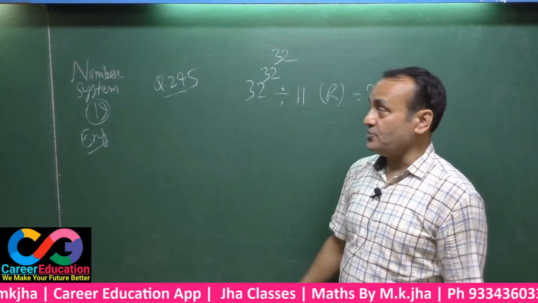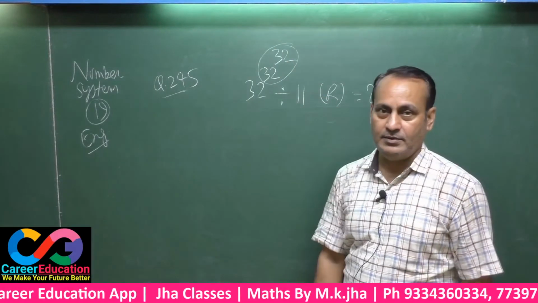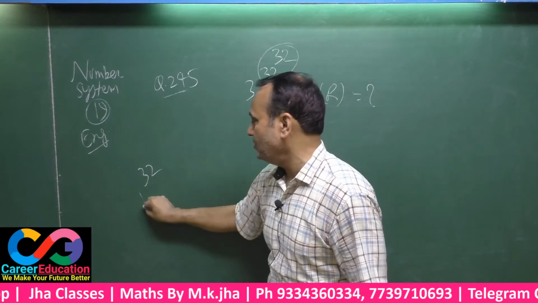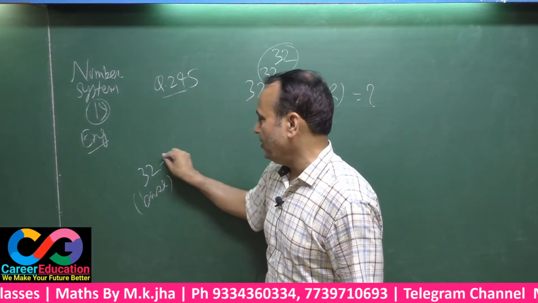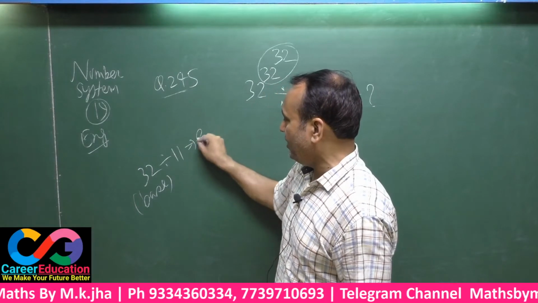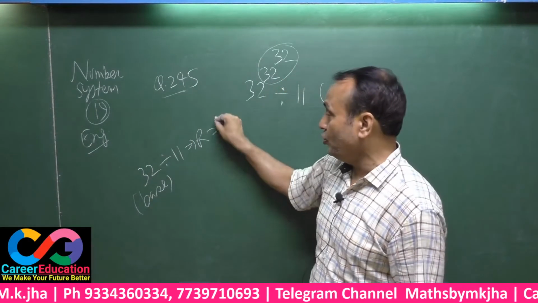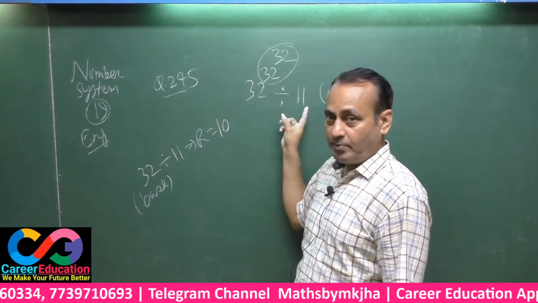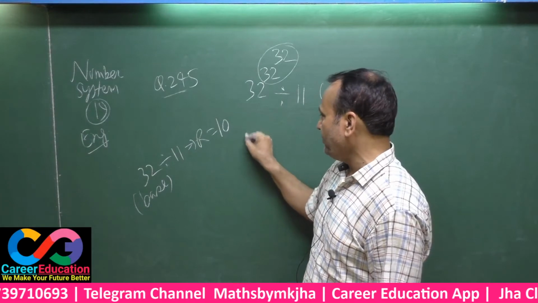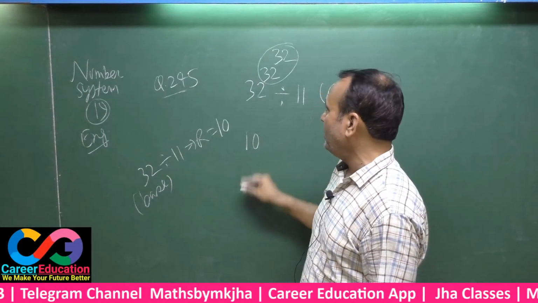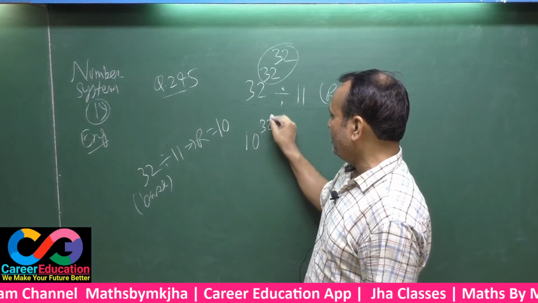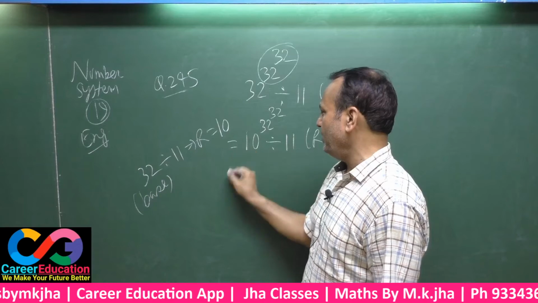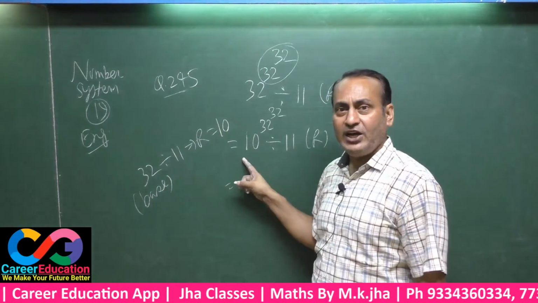For such type of question, since the power is very big, you have to divide this 32, the base, by 11 and get the remainder. 11 twos are 22, you got 10. That means after the division of this base by 11, you got 10 only. 10 will be the remainder. Again 32 divided by 11, you have to point out the remainder. Again, this 10 is 1 less than the divisor.